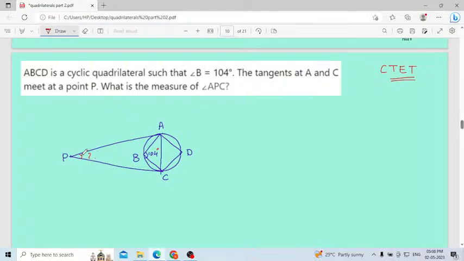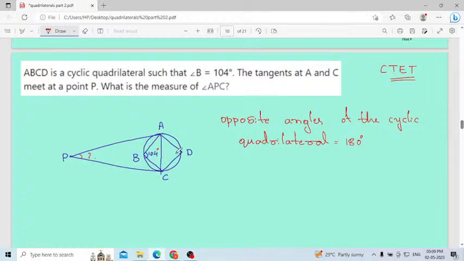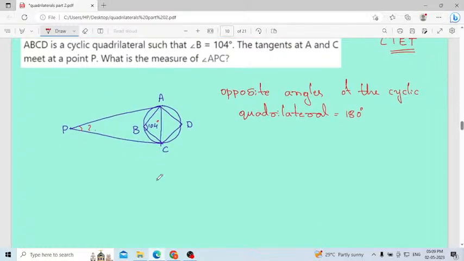According to the cyclic quadrilateral property, the opposite angles of a cyclic quadrilateral sum to 180 degrees. I will write here: opposite angles of the cyclic quadrilateral. These two are opposite angles, A and C are the opposite angles. Then the opposite angle sum will be 180 degrees.